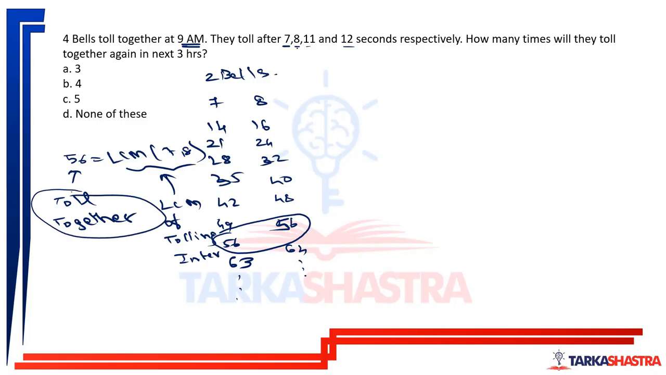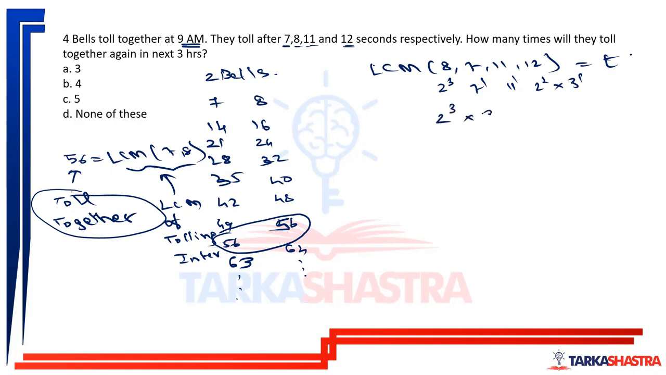Now, when will these four bells toll together? It would be the LCM of 8, 7, 11, and 12. This will be the time when they will toll together. So this is 2 cube, this is 7 to the power 1, 11 to the power 1, and that is 2 square into 3 to the power 1. So the LCM will be the highest power of 2, 2 cube, highest power of 3, 3 raised to 1, highest power of 7, 7 raised to 1, highest power of 11, 11 raised to 1.